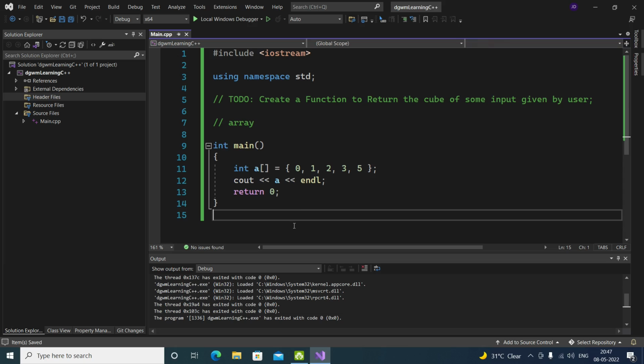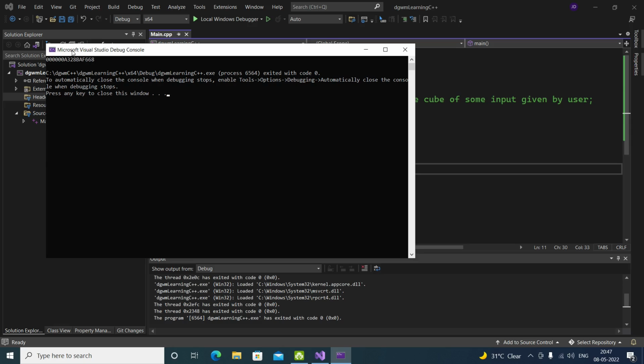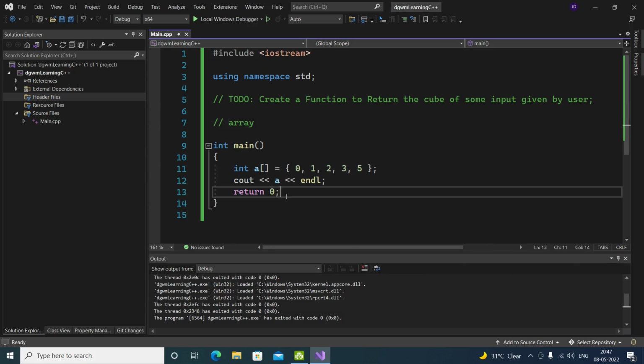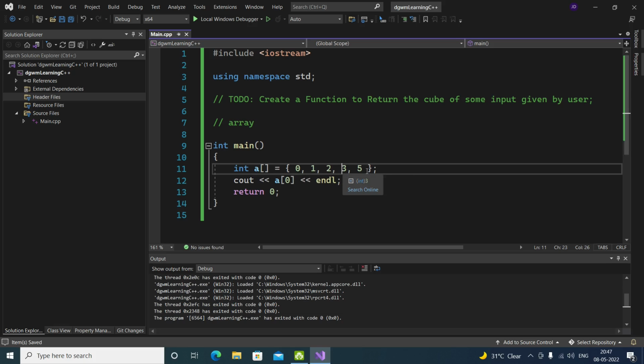Okay. Now, this is not the only way. First of all, let's see, is it working and how is it working. See, it just shows 0 and some strange value. I don't know what this value is. We don't put any value like that. What if I put this? The array size is 5, but it still shows 0. And this array is indexed 0, 1, 2, 3, 4. The array index, we're putting a whole index number 0, 1, 2, 3, and 4. Whatever value you can put, starting from 0, onto this index.